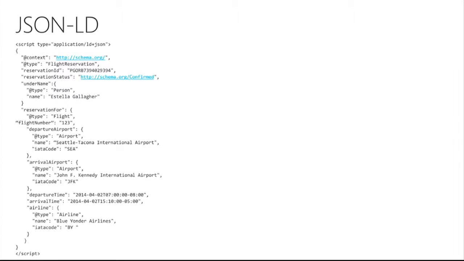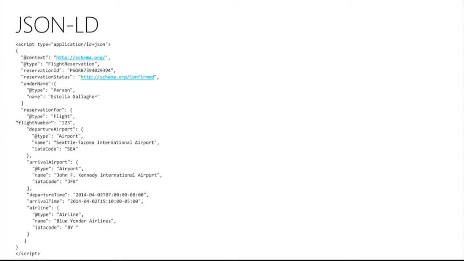Now here's how Cortana found out about all of this information. When Estella made a booking on Blue Yonder and received a confirmation email, here's what it contained. It contained schema.org vocabulary. In this case, what's shown on screen is the JSON-LD representation of it. It contains all of the details of her reservation.